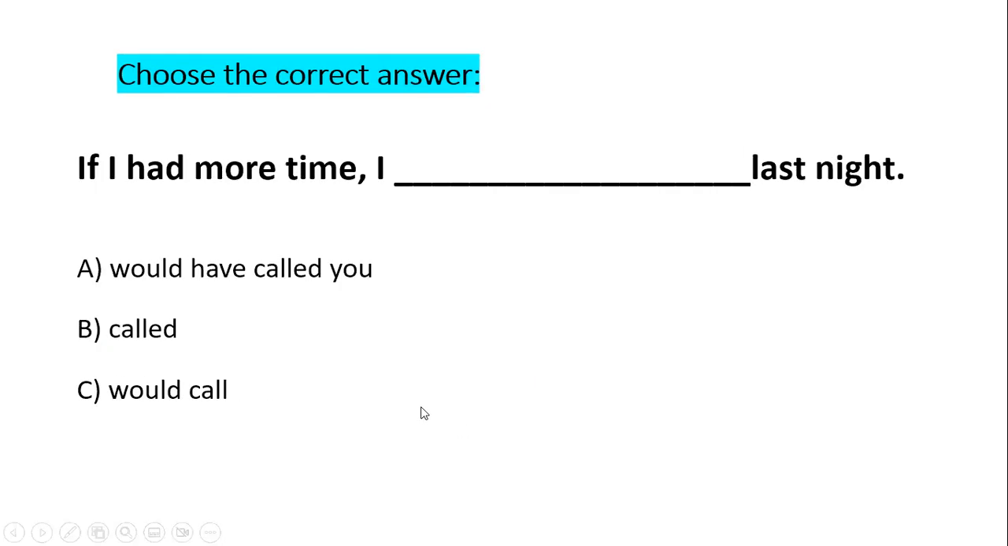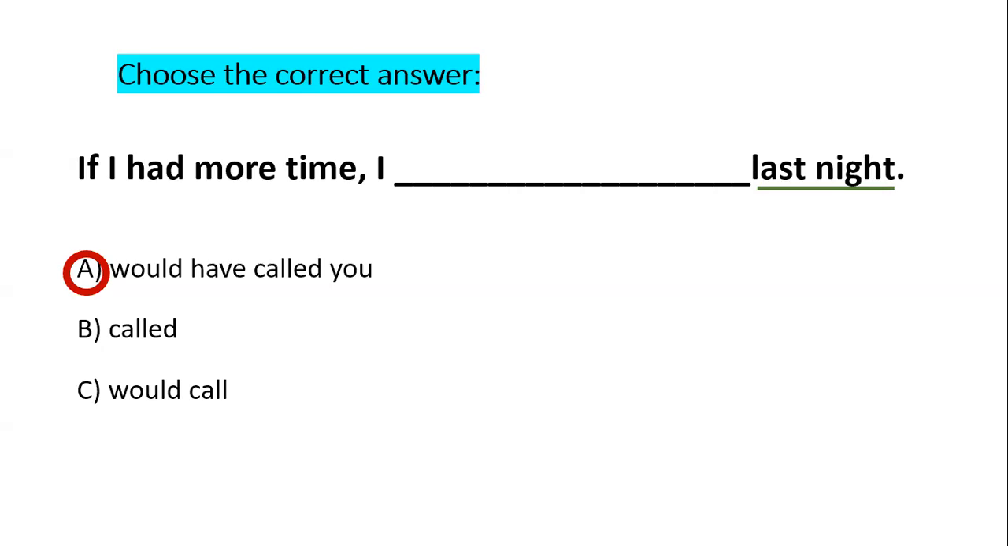Next one. If I had more time, I would have called you last night, or called you last night, or would call last night. Be careful with this had, as I said before. This is not an auxiliary. This is not a helping verb. It's a main verb, which is like any other verb. It gives you the main meaning of the verb, which means own or get. So if I had more time, and look at this one, I have last night, which means I'm talking about the past, right? So what do I need to have here? I would have called you last night.